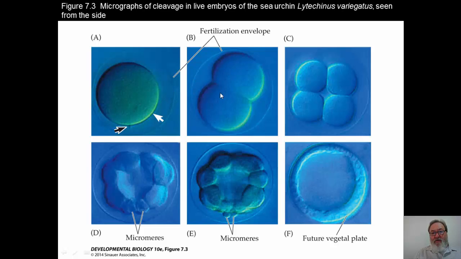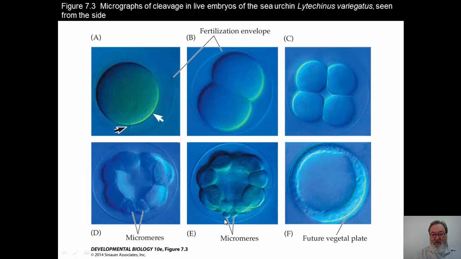Here we get the first cleavage division. Again, the fertilization envelope is there. Now we go to the 8-cell stage. At this point, in further stages, when we get to the 16-cell stage, which is right here, you start to get a blastocoele forming. This blastocoele contains proteinaceous fluid inside. It continues to develop until you get to a fairly large number of cells.